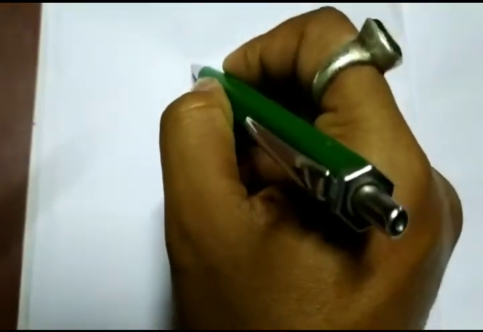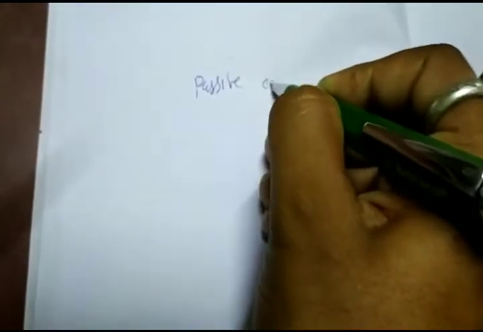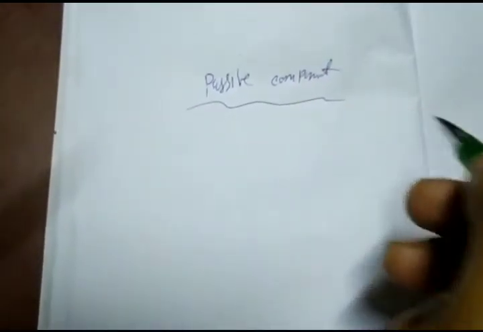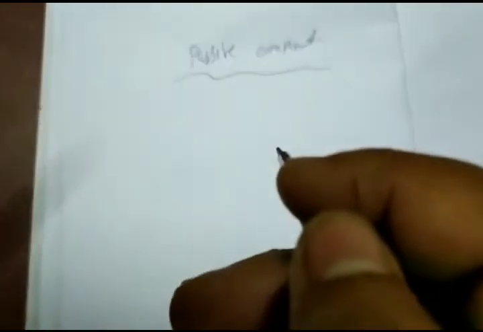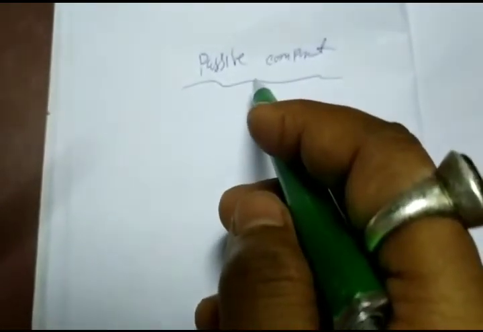Today we are discussing passive components. So what is a passive component? Circuits using electrical or electronics are made by assembly of electronic or electrical components. These components are broadly classified in two categories: active components and passive components.